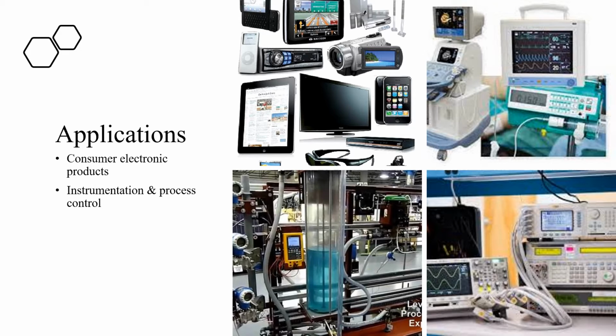Then we have the instrumentation and process control, under which all the laboratory equipment including our oscilloscopes, multimeters, and leakage current testers come under this particular group. Then we have our medical instruments, that is our ECG or electrocardiograms, medical glucose monitors, electronic brainwave machines, MRI scanners, and heart as well as BP monitors.